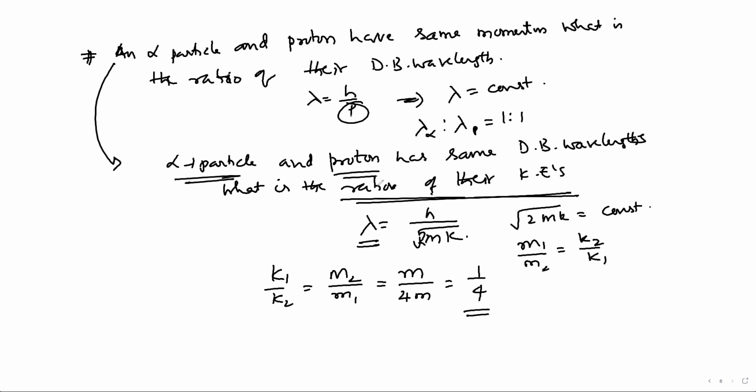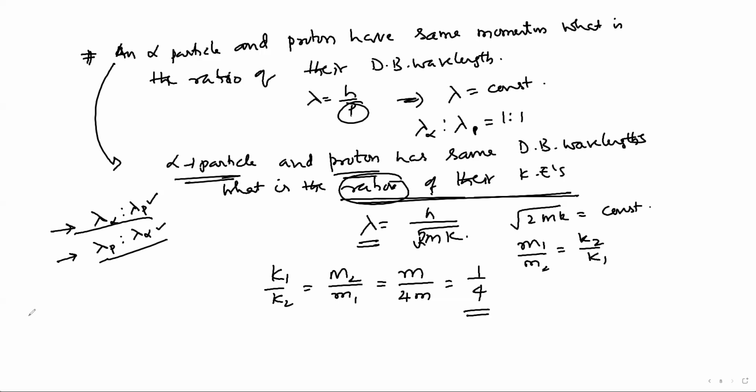Students, a very important thing. When questions are asked related to these ratios, sometimes you may be asked what is the ratio between the de Broglie wavelength of alpha particle and proton? Sometimes you may be asked what is the ratio between the de Broglie wavelength of proton and alpha particle? You observe, both options will be there in the MCQ options. So, while answering questions related to these ratios, study the question one to three times. Be careful about answering.